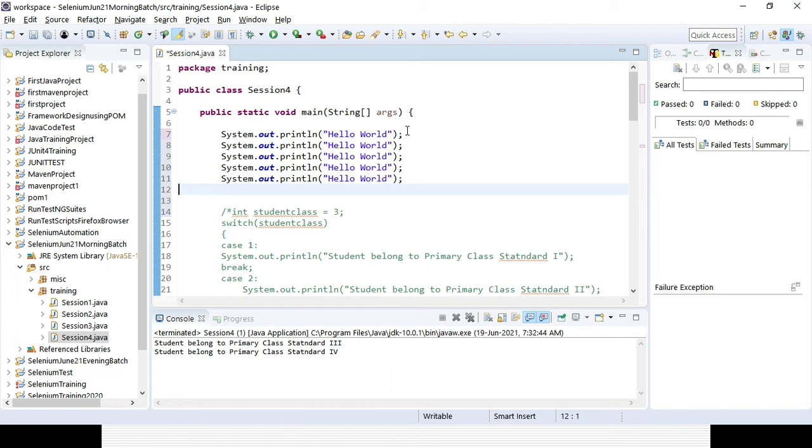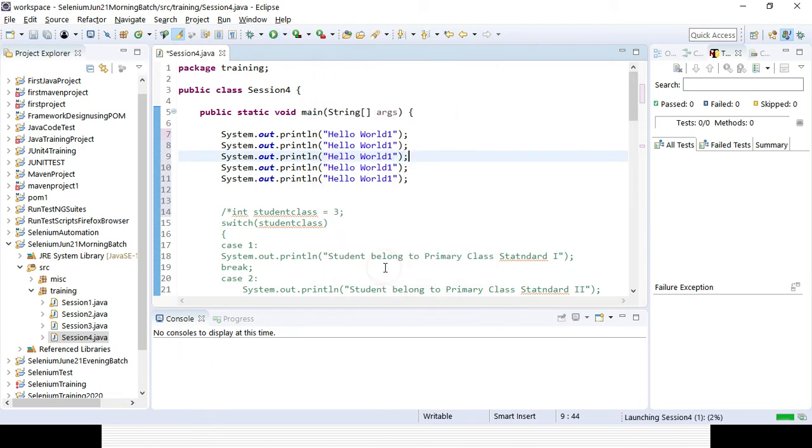But say I want to change hello world to hello world 1. So what do you need to do? For every line of code you have to modify your code. So here you can see there is some probability that you can make a mistake. That is the basic problem, right? If you run it, it will change to hello world 1, right?